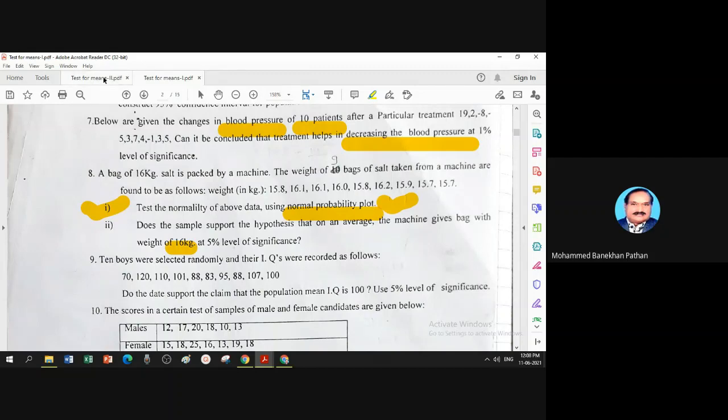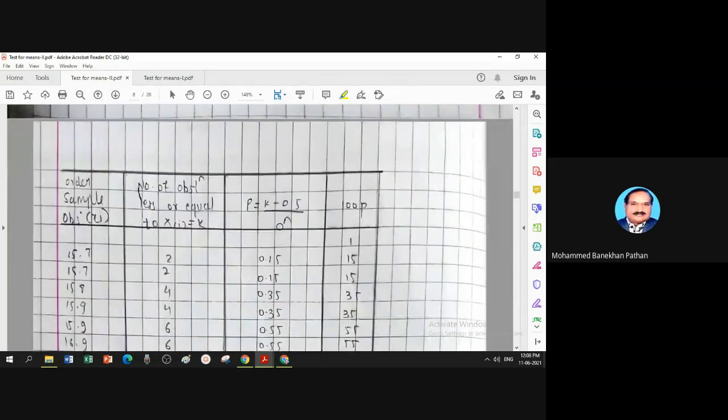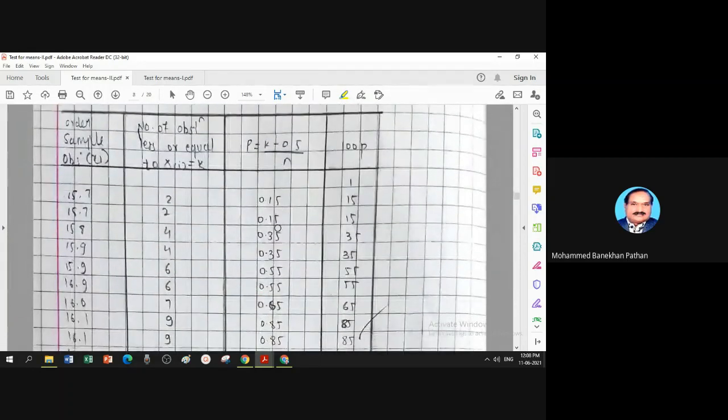Let us check how we do that. Normality test is done by using the following calculation table. This is very important. Order the sample observations. So the given sample is written in order from minimum to maximum. Then column number 2 is the number of observations less than or equal to your ordered observation.